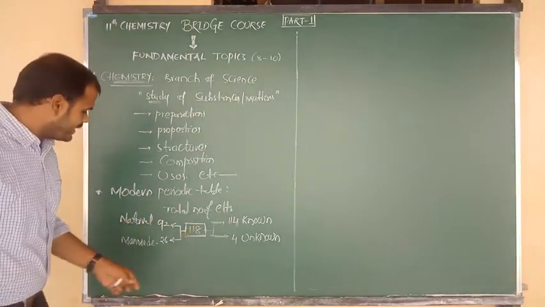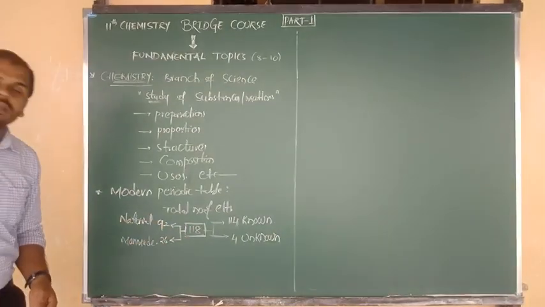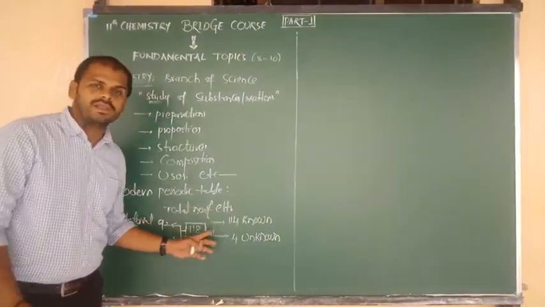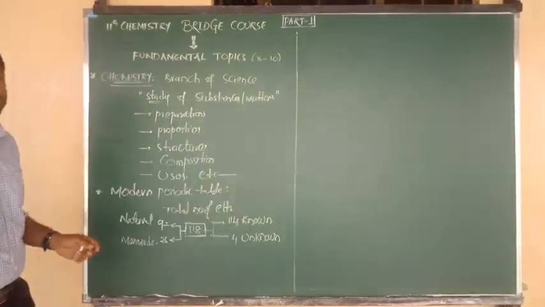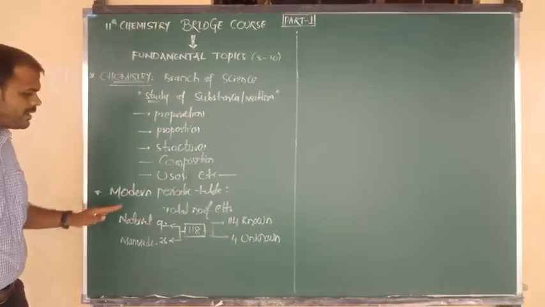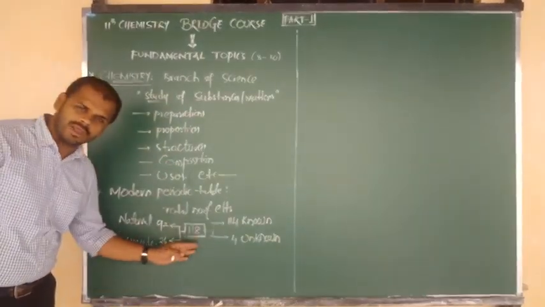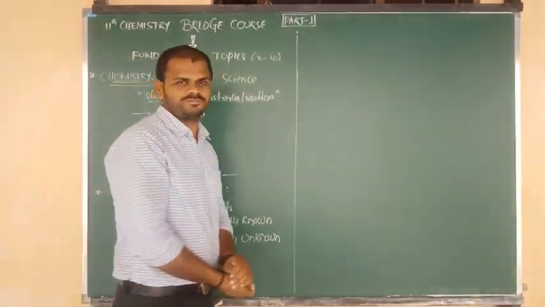So out of 118, 92 are natural elements and 26 are man-made elements. Again, out of 118, 114 are known elements and 4 are unknown elements. So up to now I have given the definition of chemistry, how many elements are there in the modern periodic table and what their status is.